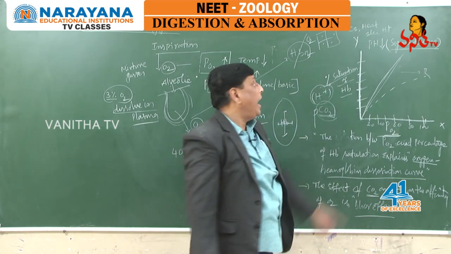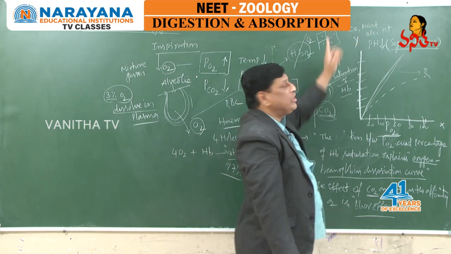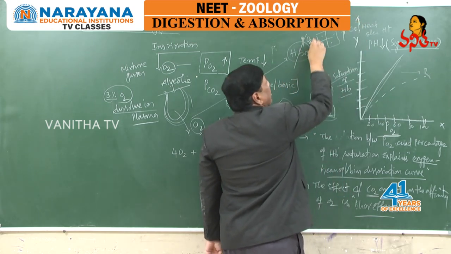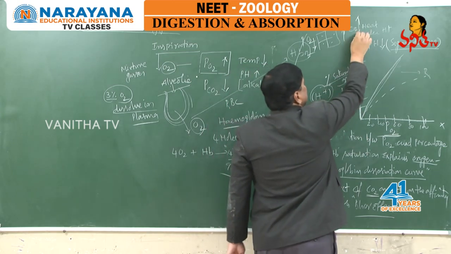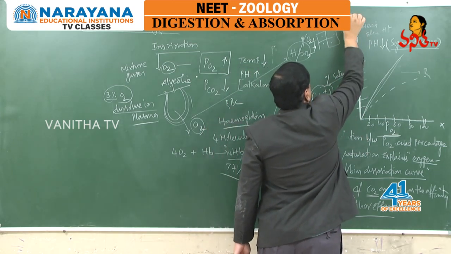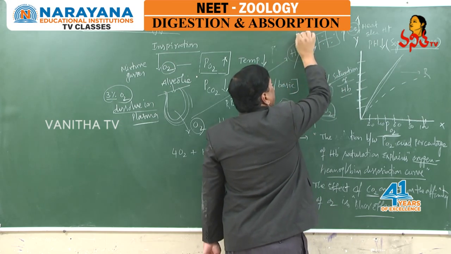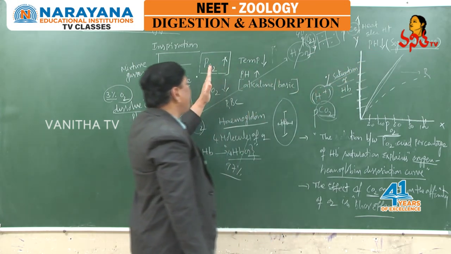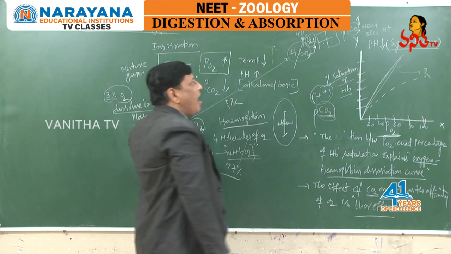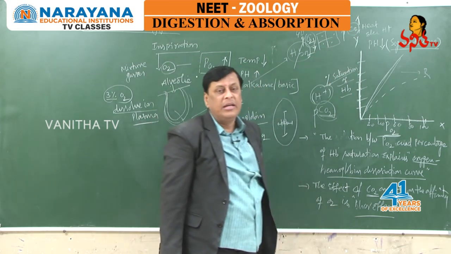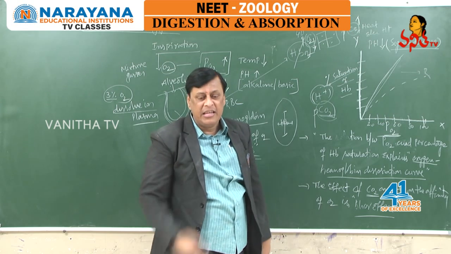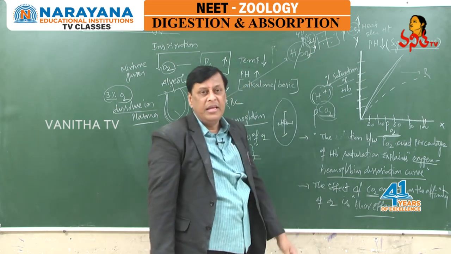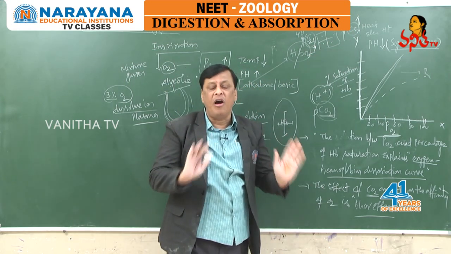Temperature is generated and CO2 is also released. There at tissues, CO2 partial pressure is more than the partial pressure of oxygen. Here at tissues, CO2 partial pressure is 45, whereas the oxygen partial pressure is only 40. Because of these factors, whatever the factors existing at alveoli are exactly opposite at tissues. That's why oxyhemoglobin dissociates, oxygen is liberated from the hemoglobin and diffuses into the cell. This is regarding the transport of oxygen.